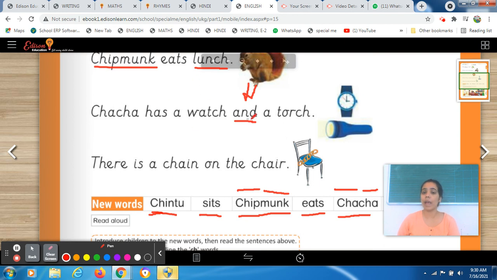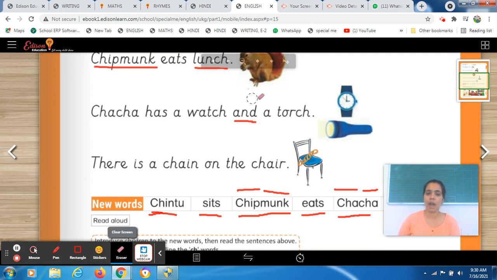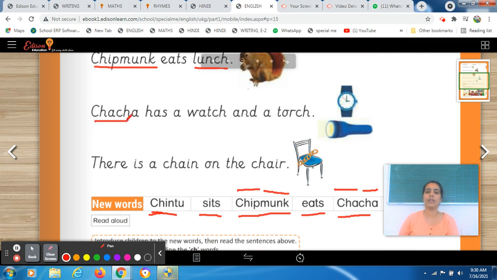चाचा के पास watch भी है and a torch. उनके पास watch भी है और क्या है? Torch भी है. Right? So students, here in this sentence you have to underline those words which is having ch. So I'm not telling you. First of all, you will do. Then I will tell you. So I'm giving you some time to underline the words which is having ch word. Ma'am, this one. Very good. Ma'am, watch and torch. Very good. Clapping. Well done.